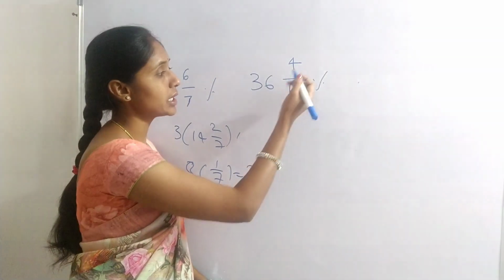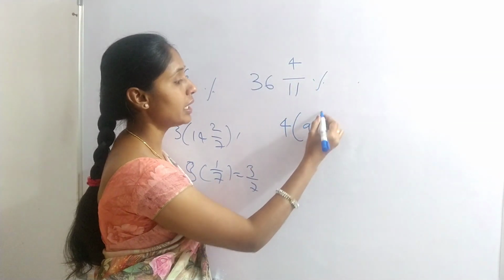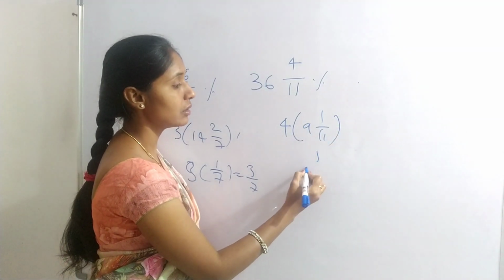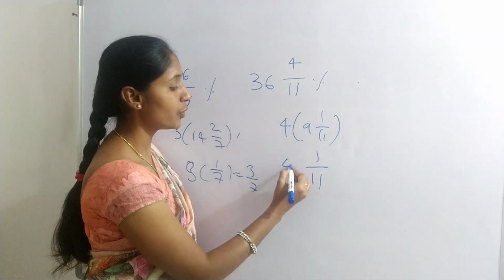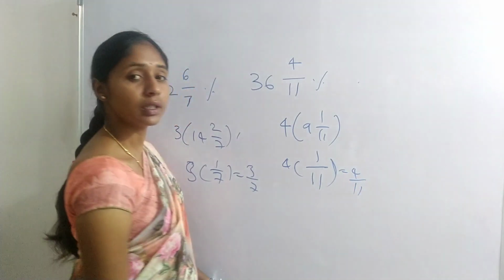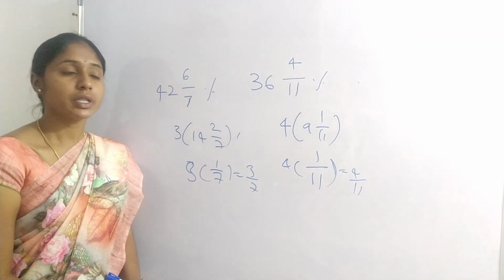Coming to this 36 4 by 11. Here I am taking 4 as common. 9 1 by 11. We know well the 9 1 by 11 fraction is 1 by 11. 4 into 1 by 11, that is 4 by 11. This is the fractional value of this particular percentage.